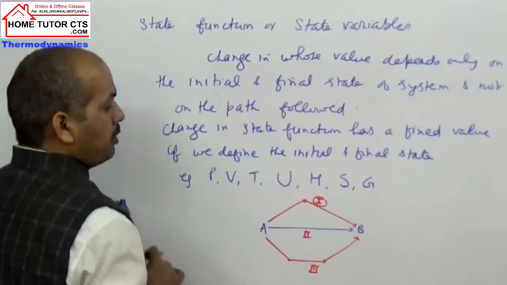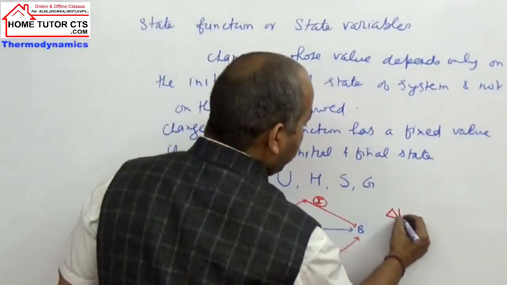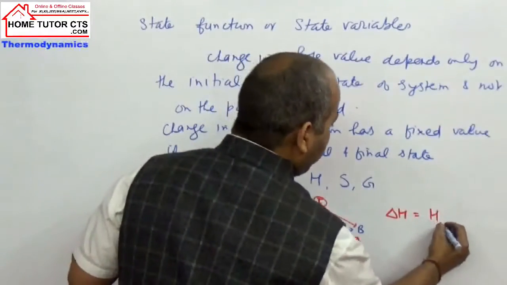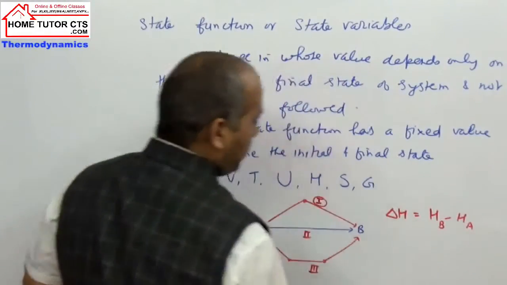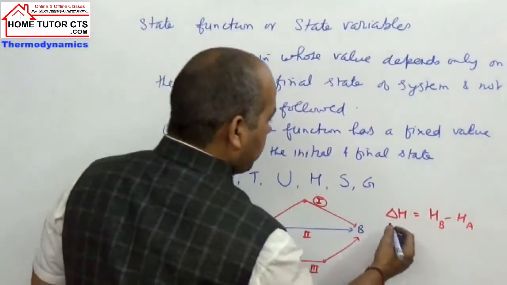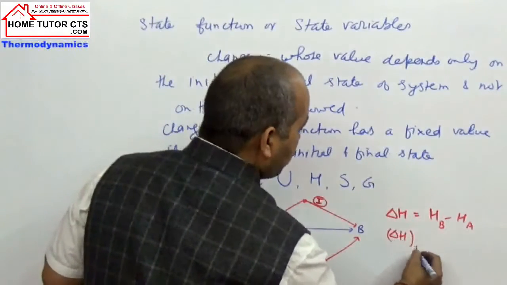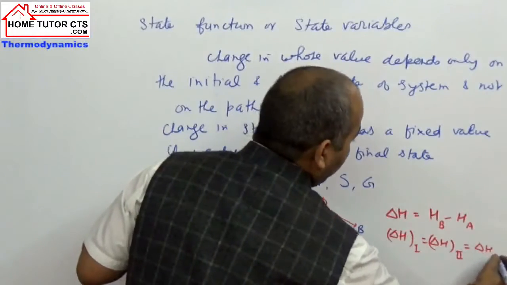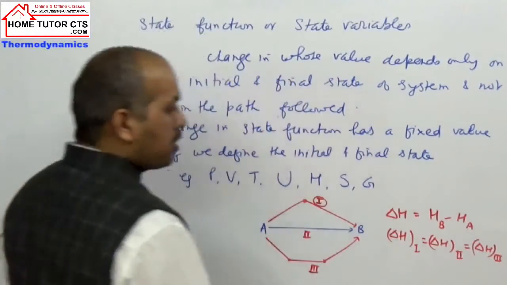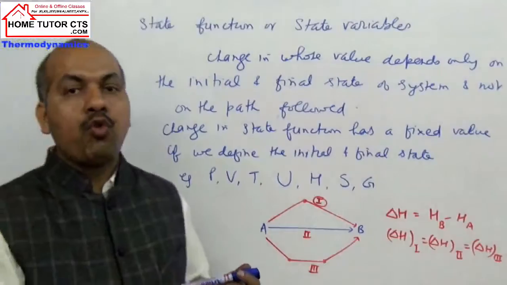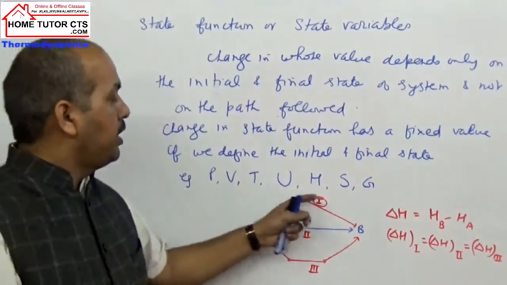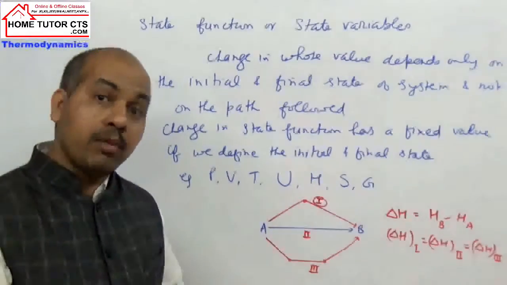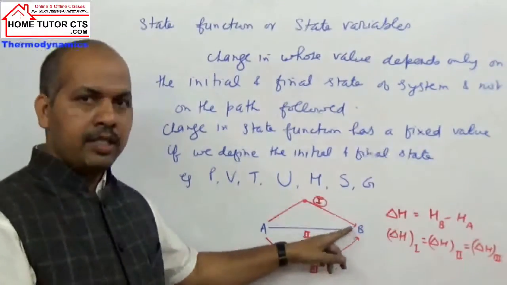If I define a property, say the change in enthalpy, delta H for this process will be enthalpy at point B minus enthalpy at point A. It can be taken in any path. Delta H of path 1 equals delta H of path 2 equals delta H of path 3. All the three paths, the delta H value will be the same. Delta T, delta P, delta V, delta H, delta S, delta G, delta U, all will be the same if you go from this point to this point.